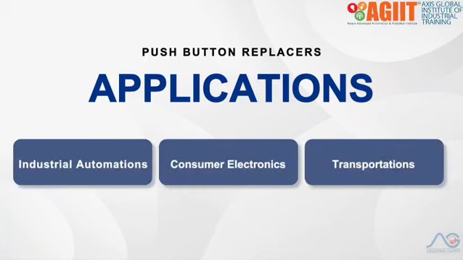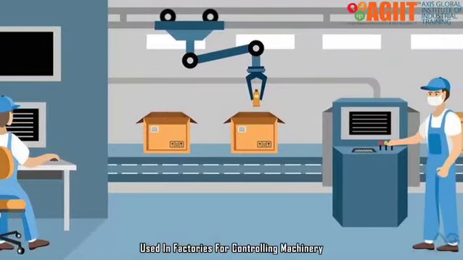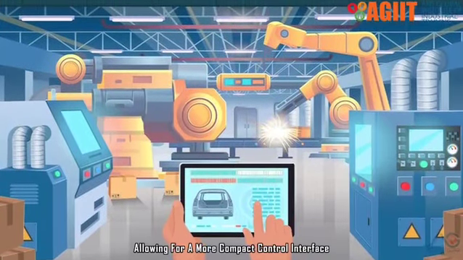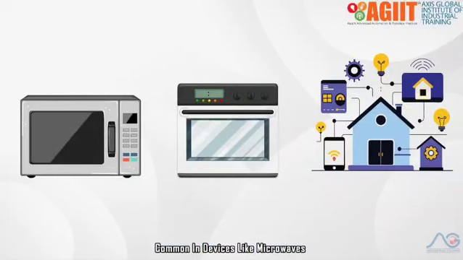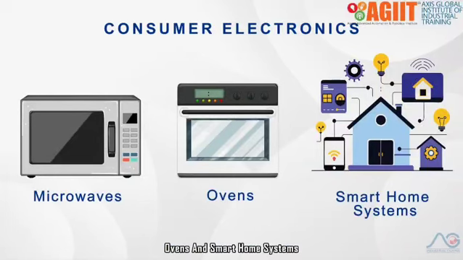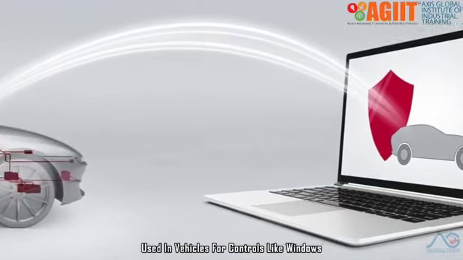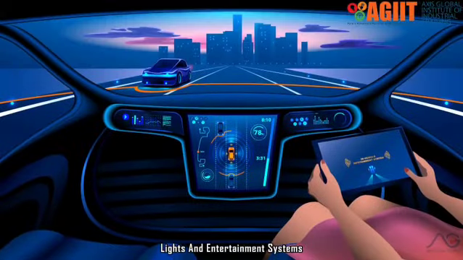Applications: industrial automation, used in factories for controlling machinery, lighting, and other systems, allowing for a more compact control interface. Consumer electronics, common in devices like microwaves, ovens, and smart home systems, enabling easy user interaction. Transportation, used in vehicles for controls like windows, lights, and infotainment systems.